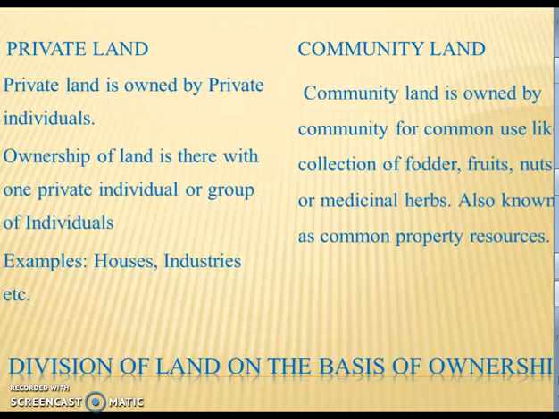On the community lands, not even a single person is the owner. We all can use them. For examples, playgrounds. These are for all. All people can go. Burial places. These are the common examples of community land.